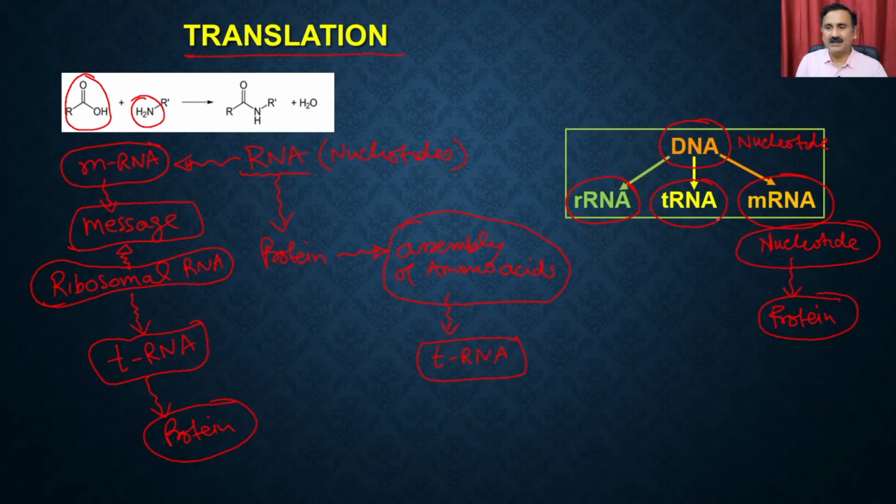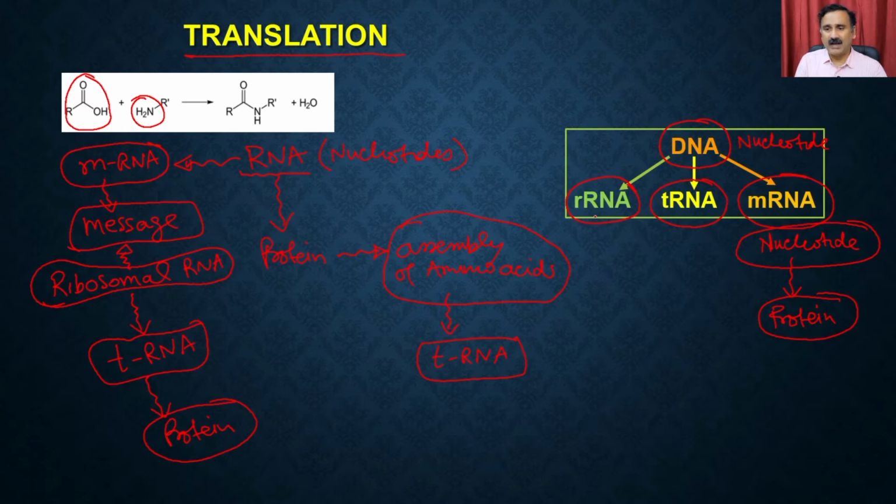So what you see here is that from the DNA you are going to have three different types of RNA molecules: ribosomal RNA, tRNA, and messenger RNA molecules. And all these RNA molecules have their own discrete role in the process of translation.